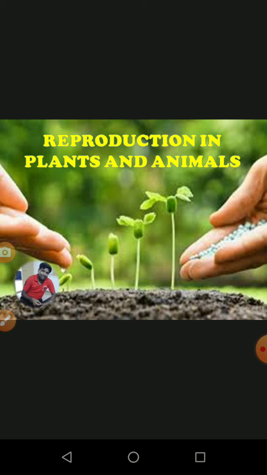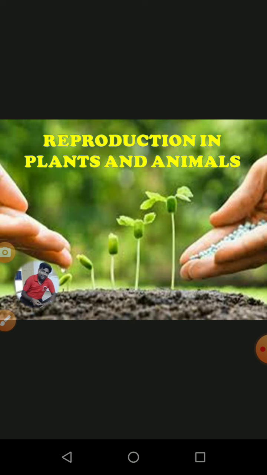So reproduction in plants and animals. We know very well why organisms reproduce. Reproduction is one of the basic fundamental processes. All organisms exist in the world because of three reasons: one is food, second is survival, and third is producing their own progeny or offspring for the world. If there were no reproduction, there would be no organism available in the world after a certain generation or period. So reproduction plays a vital role for various types of organisms, with various methods.